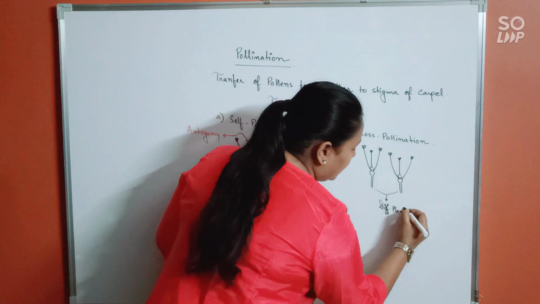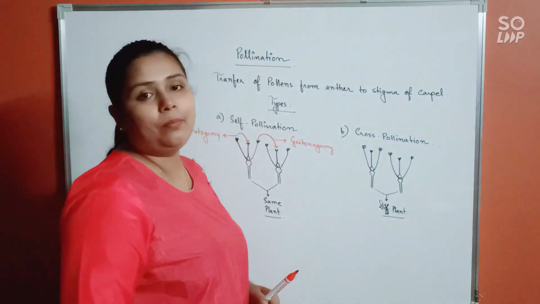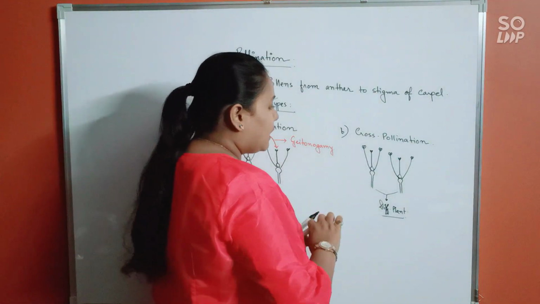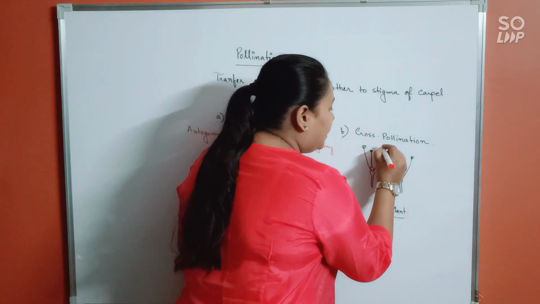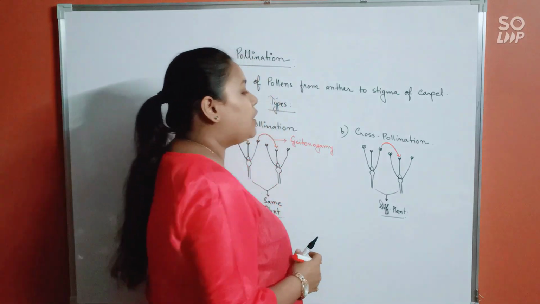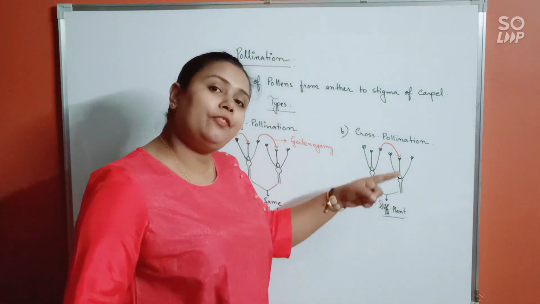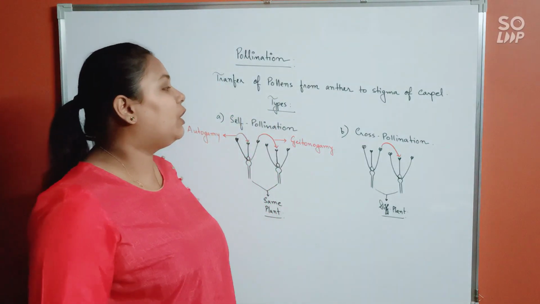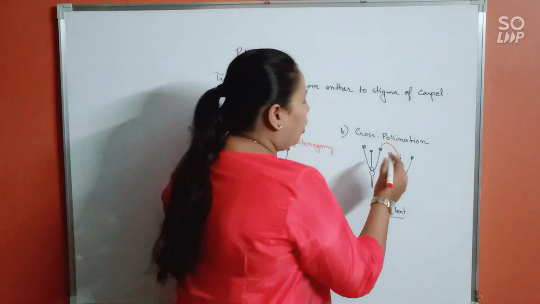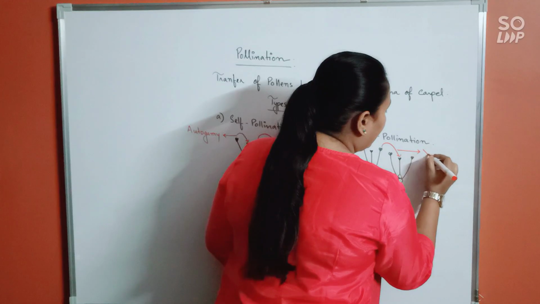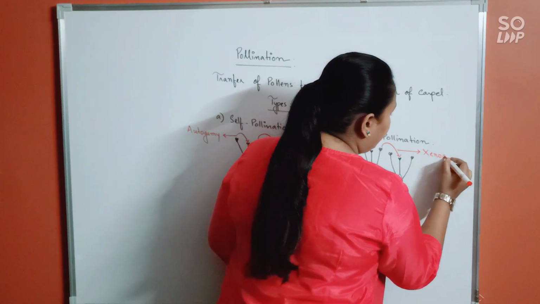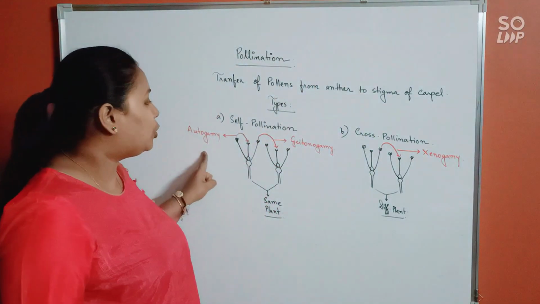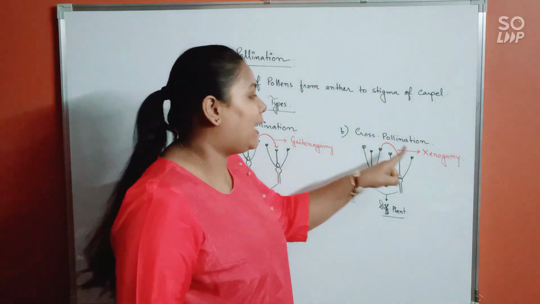They are not present in the same plant body but are present in different plant bodies. So in case the pollen grain from the anther reaches the stigma of a different flower belonging to a different plant, then we will call it cross-pollination, also referred to as xenogamy. Do remember these terms: autogamy, geitonogamy and xenogamy.